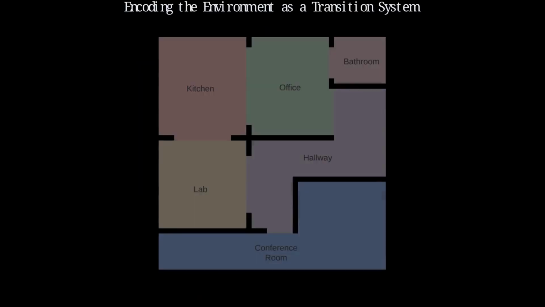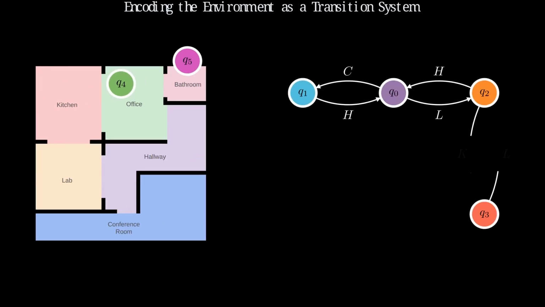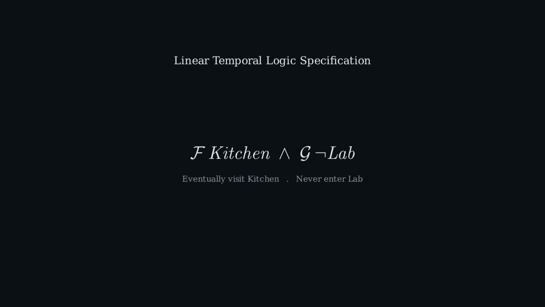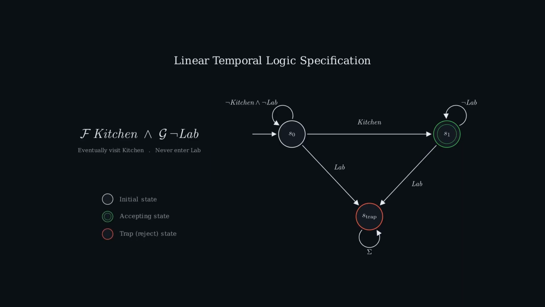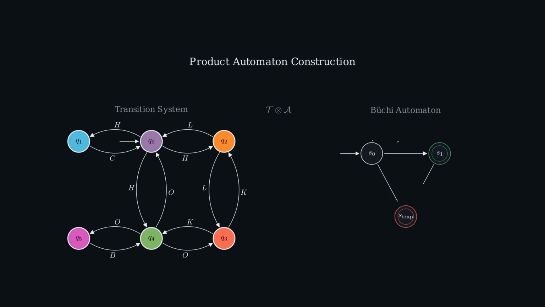We begin by encoding our labeled environment as a transition system, which models how the robot is able to move throughout it. Using existing methods, we are able to ground a natural language command into a linear temporal logic specification. The specification can then be encoded into a Büchi automaton that accepts or rejects depending on the symbols provided to it, which in this case are the environment regions the robot enters. From the Büchi automaton and the transition system, the product automaton can be constructed.